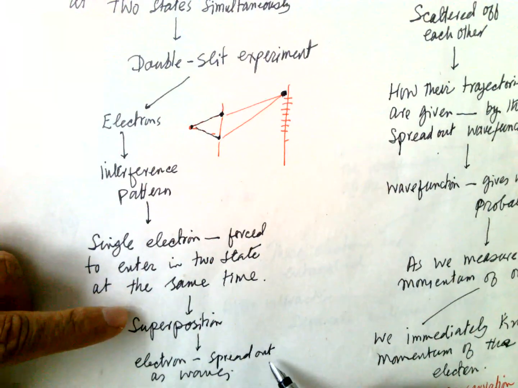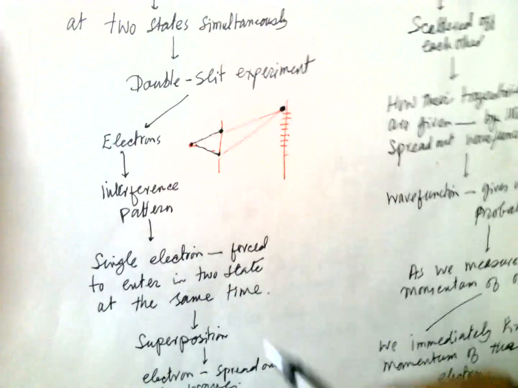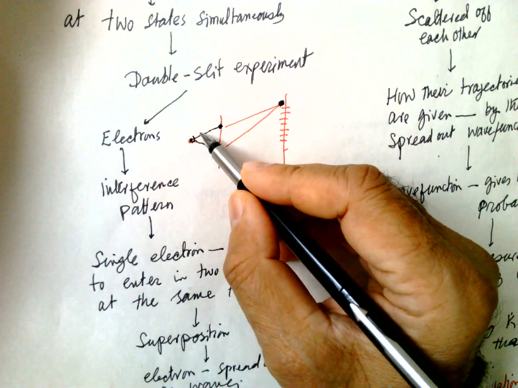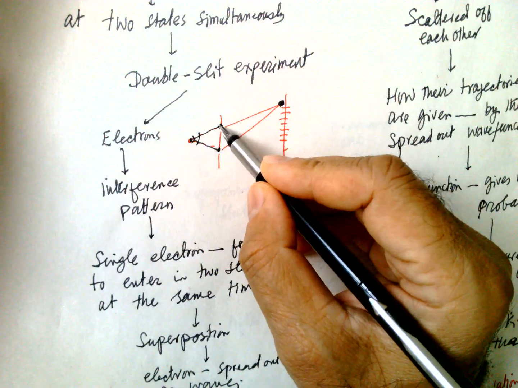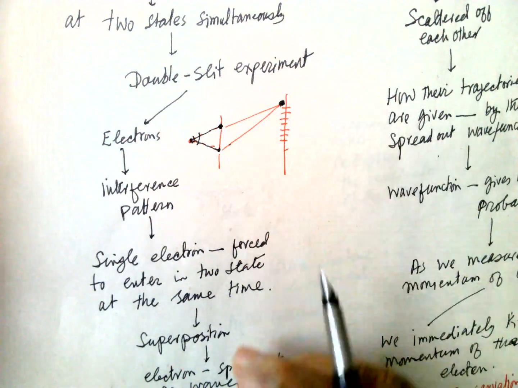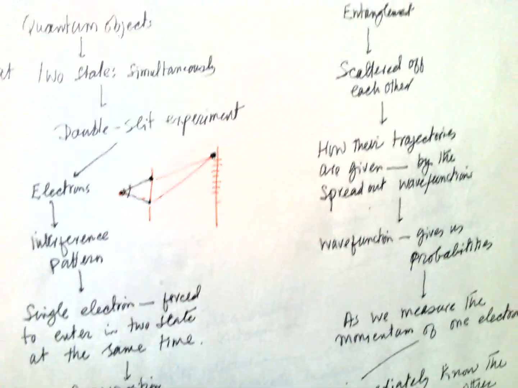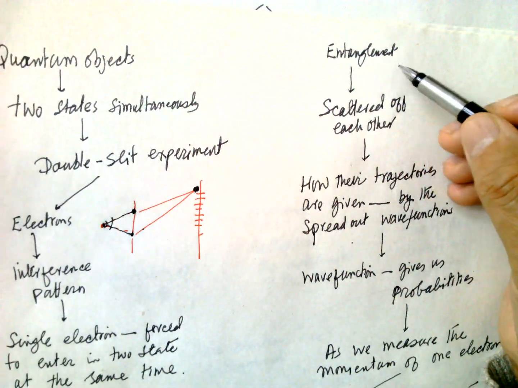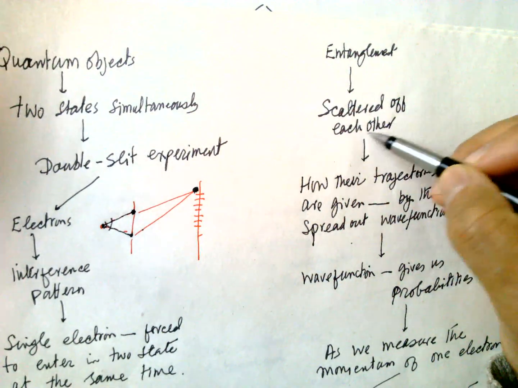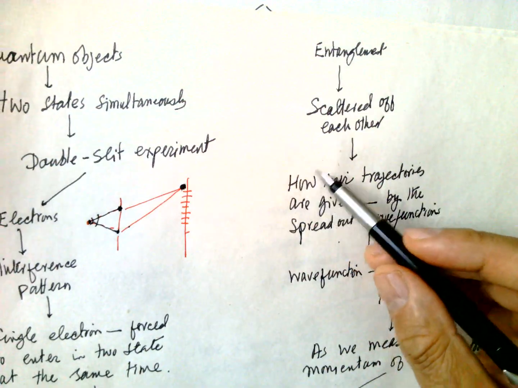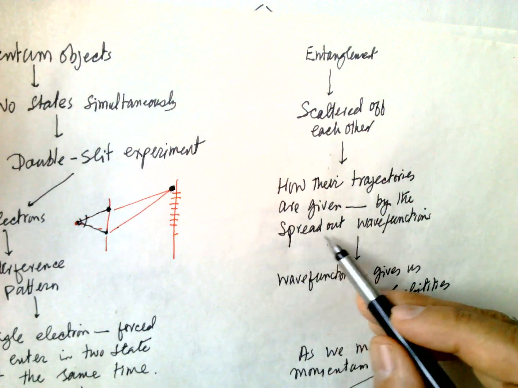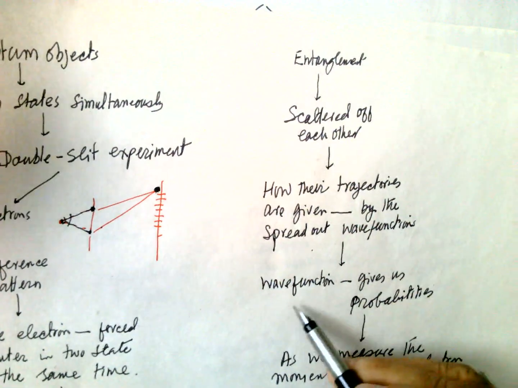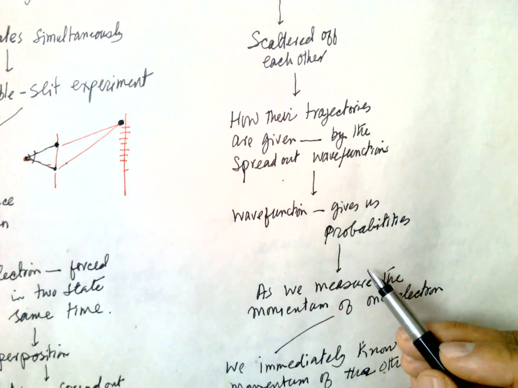So the electron is spread out as a wave function. That means the electron is not just a particle, but it is a wave. It goes through slit 1 and also slit 2. Now for entanglement: how the particles scatter off from each other, and how their trajectories are given by the spread of the wave function. The wave function gives us the probability.